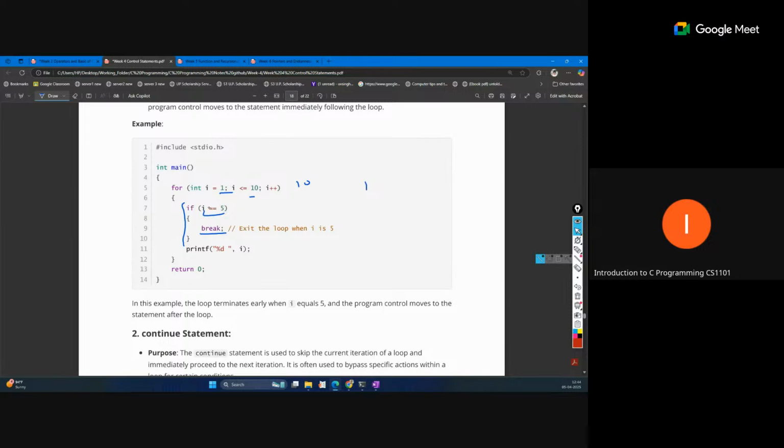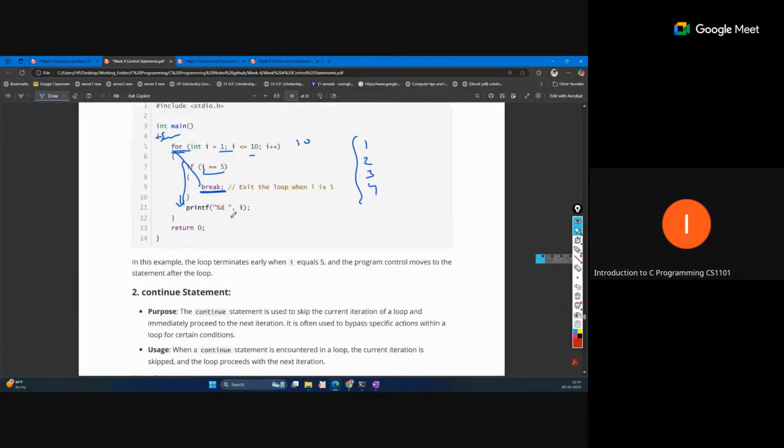So the print will only happen for 1 2 3 4, and at the time of 5 it will break. That means the remaining part will not execute, and the iteration will also be stopped. Break will stop the nearest loop. Suppose this is running inside another outer loop, only the closest loop will be terminated by this. So only these 4 values will be printed. We can break the loop using break.